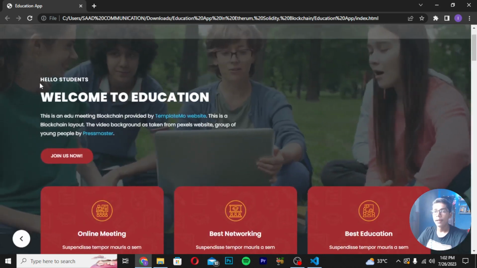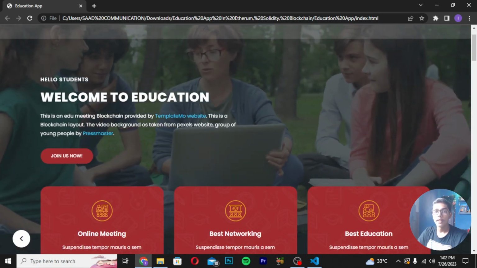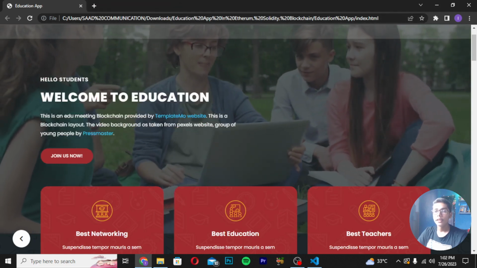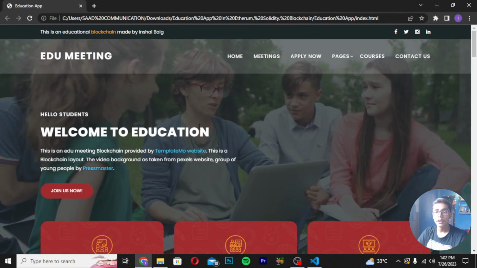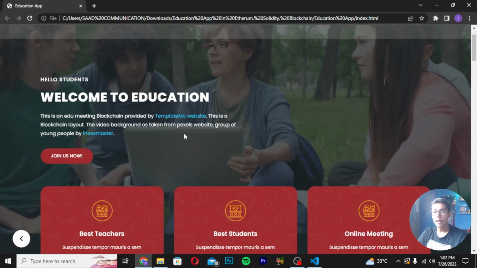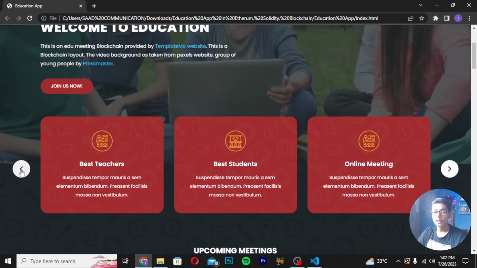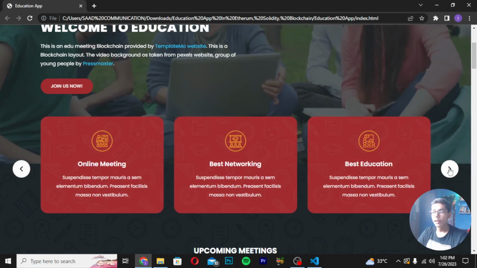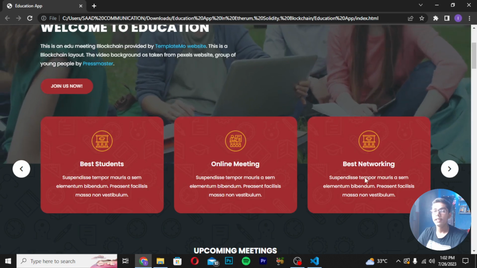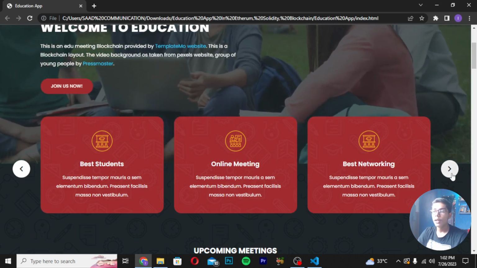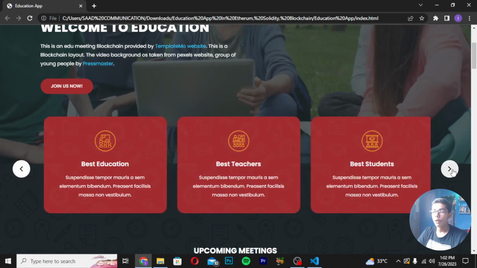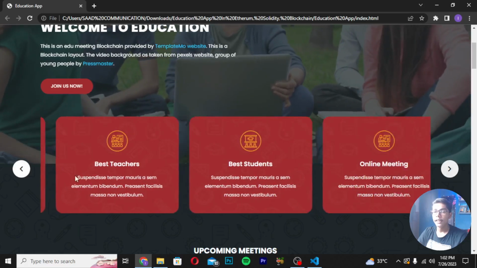And then this is the paragraph written here: hello student, welcome to education. The user can read this paragraph, and if they want to join your education, they can press this join us now button, pay you some money and then join you. Then this is the slider menu which you will be getting in this amazing education application. You can see we are getting best teacher, best students, online meeting, and this is the automatic slider which I have created. If you don't press anything, it will automatically slide forward, and you can also see the previous and next slides by pressing the right and left arrows.